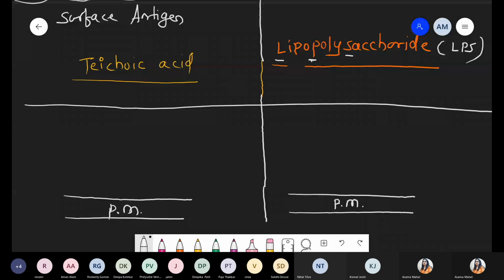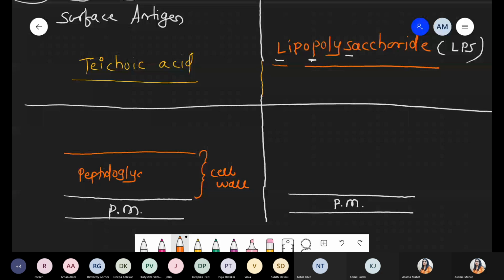The second part is the cell wall. As we just discussed, the cell wall is quite thick. This whole area is the cell wall of gram-positive bacteria, made up of peptidoglycan. But the peptidoglycan concentration is high, that's why the cell wall is also thick.